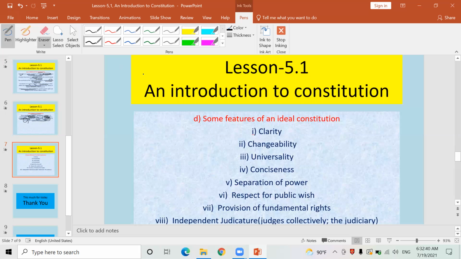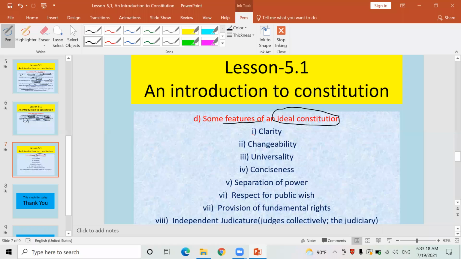We are today discussing the constitution, what the basic features of the constitution are, and how the history of the constitution was. We have discussed that. Now let's discuss the ideal constitution. Look here, ideal constitution. It means what? Adarsha Samvidhan, Namuna Samvidhan, some features of a good constitution. Okay, it means some features of a good constitution. A good constitution or the best constitution, we can also know it in this way.